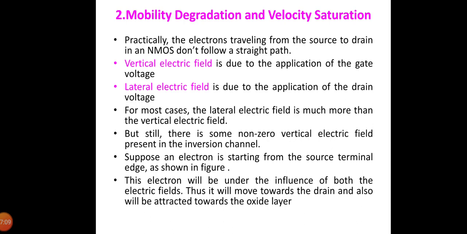And next we'll move on to mobility degradation and velocity saturation. You can recall from the equation which you have seen already that the carrier drift velocity and hence current is proportional to the lateral electric field, that is VDS/L between the source and drain. The constant of proportionality is called carrier mobility μ, and the long channel model assumed that the carrier mobility is independent of the applied fields. This is a good approximation for low fields but breaks down when strong lateral or vertical fields are applied.